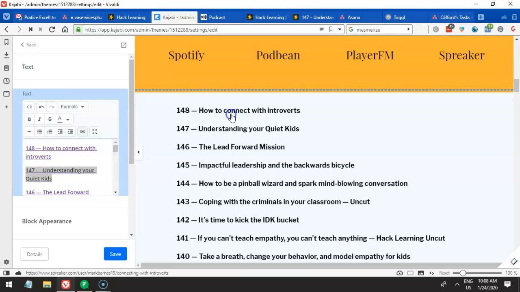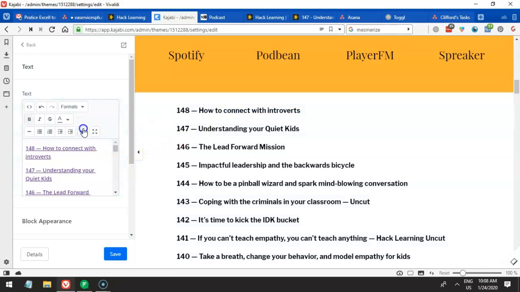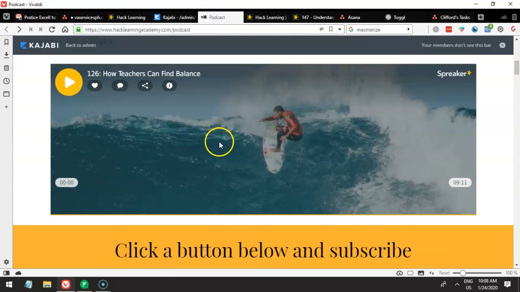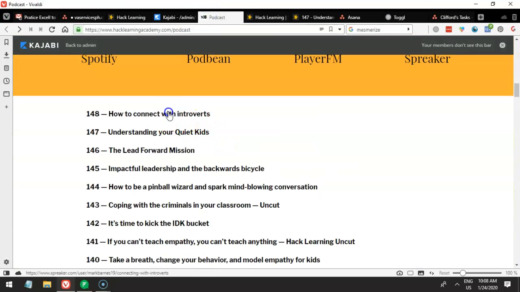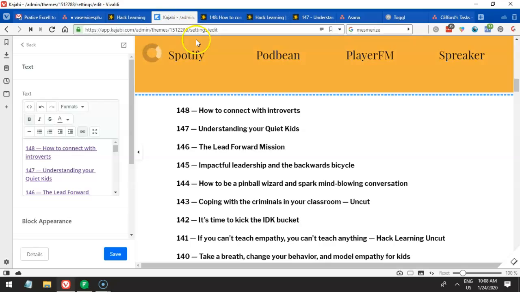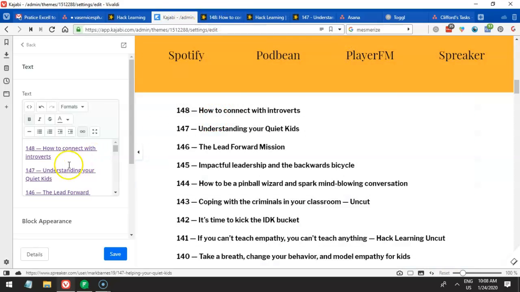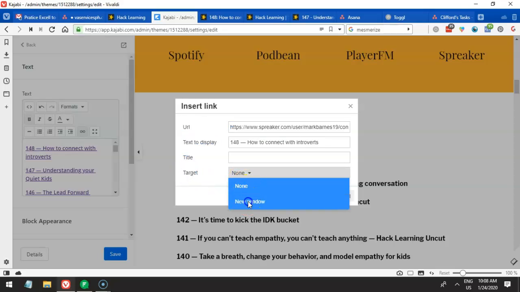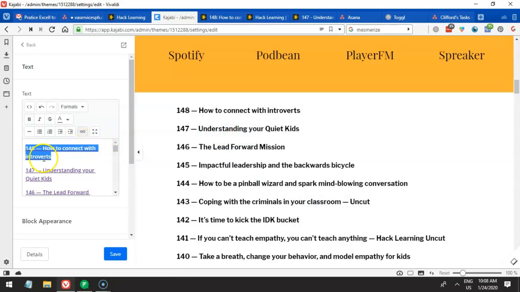And by the way, I think it's better to actually open this in a new tab. You see, if I click any of these links, it will just load onto the same page. The previous page has been overwritten. So ang atin pong gagawin is let's make this link open in a new tab. To do that, click this insert edit link, and then change this target here to new window. Click OK, and let's do the other one.